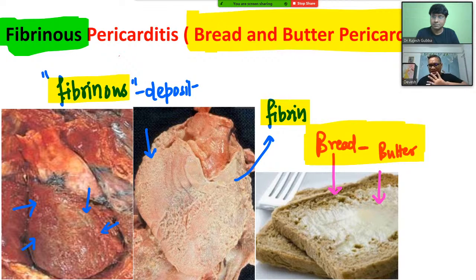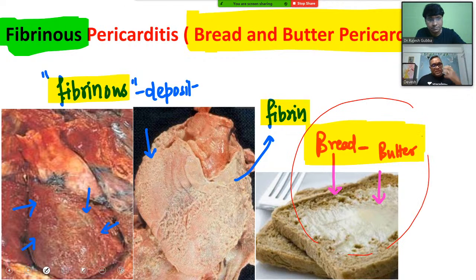This is the older one, that is why the reddishness is less. In both cases, if you compare with the third diagram which I am showing you here, there is bread and butter. So this fibrin deposition gives the appearance of bread and butter pericarditis, right? So in rheumatic heart disease on gross examination, you can see vegetations along the line of closure of the valves and bread and butter type of pericarditis. Vegetation was fibrin, and this is also a fibrinous deposit, right?